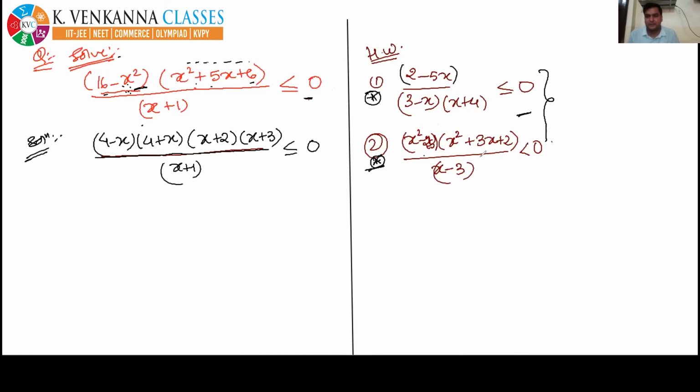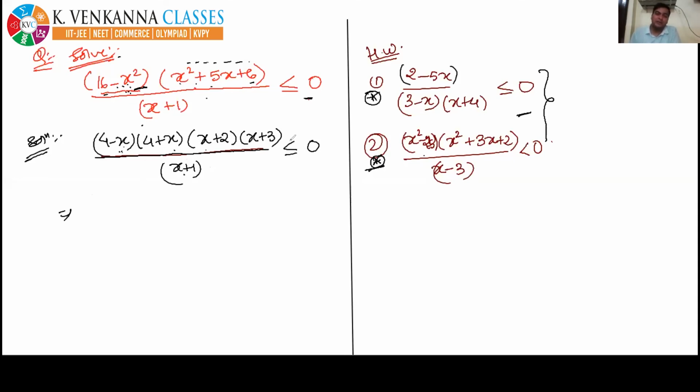Second step is factorize the LHS into linear factors. So see, every factor in the LHS has been factorized into linear factors. Next step, make the coefficient of x positive. Here positive, positive, positive, positive. Only here the coefficient of x is negative. To make it positive, we must multiply by a minus sign on both the sides.